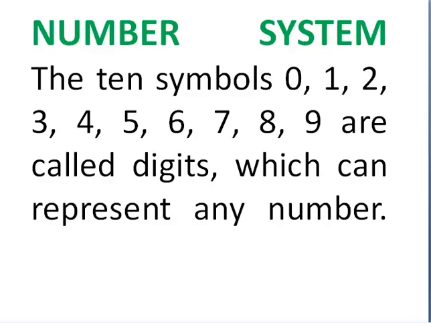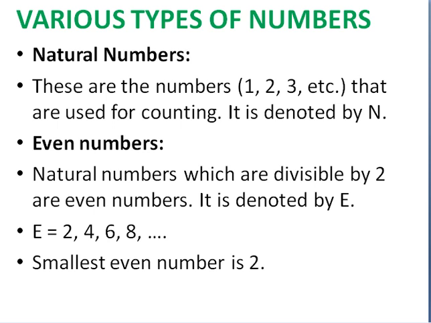A number system has 10 symbols, starting from 0 to 9. These are called digits, and this is how we represent numbers. So starting from 0 to 9, it is the number system. Sorry, it is numbers.